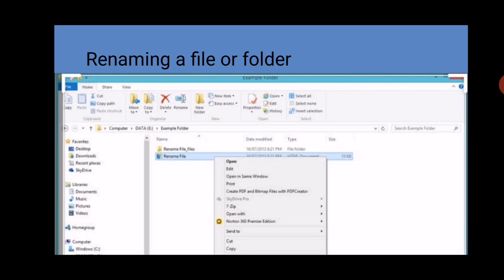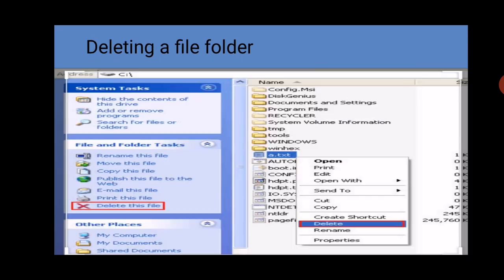Next, how can we rename a file or folder. Just select your file or folder, right click on it and there is an option Rename. When you click on Rename, the name will be highlighted in blue color. After that you can change the name of the file or folder.